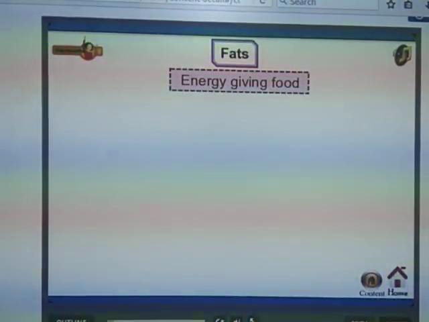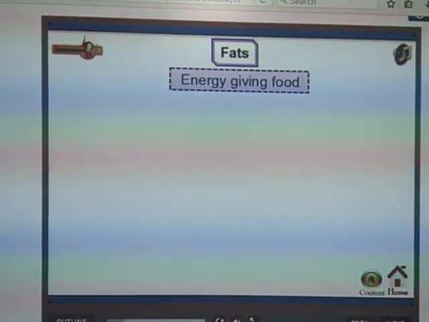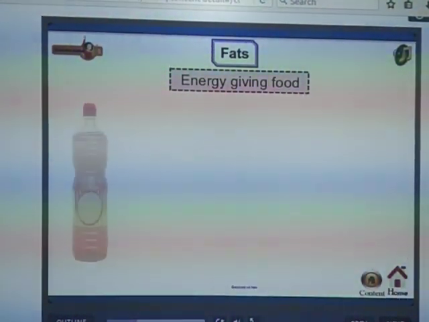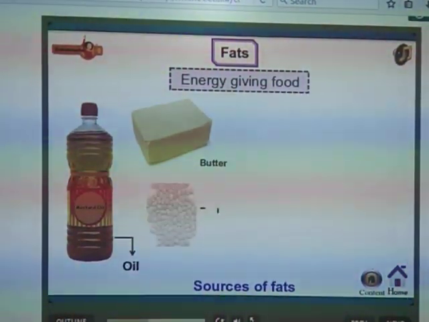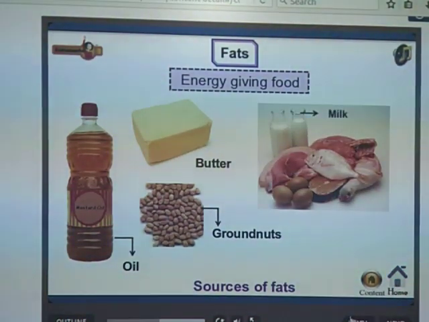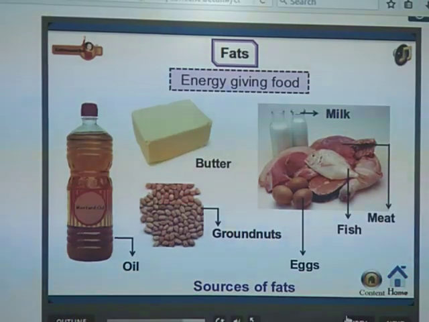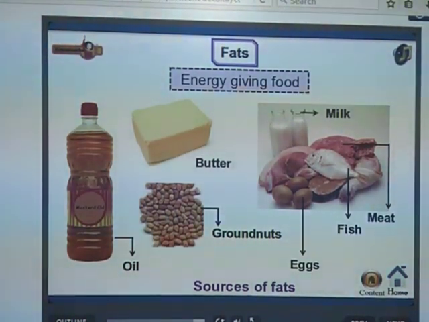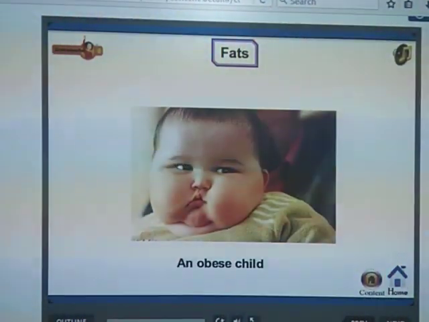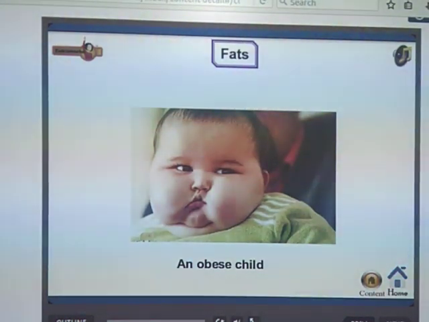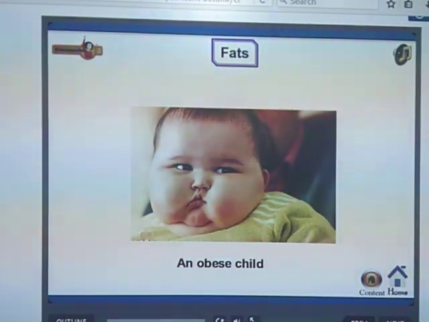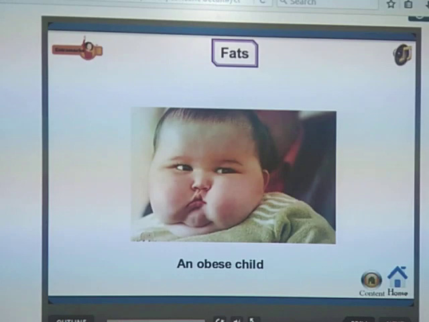Fats are energy giving food items, but this energy is not used by our body. For that reason, it may cause obesity or fatness. This causes obese children. Due to this reason, parents do not allow this type of food.